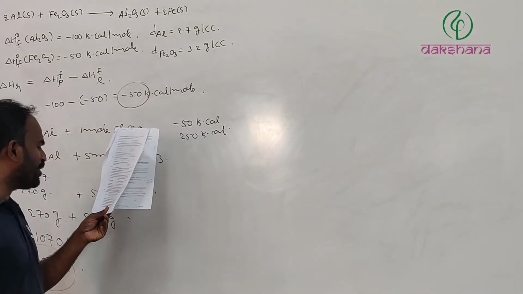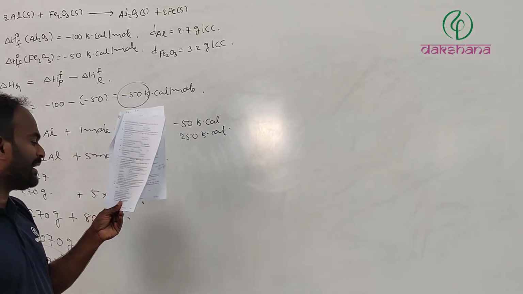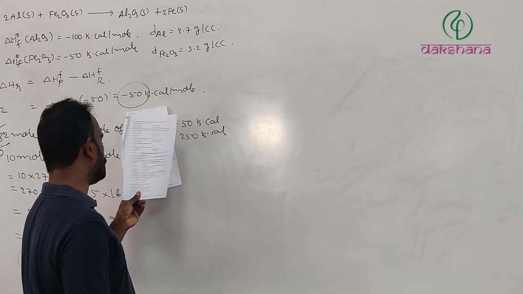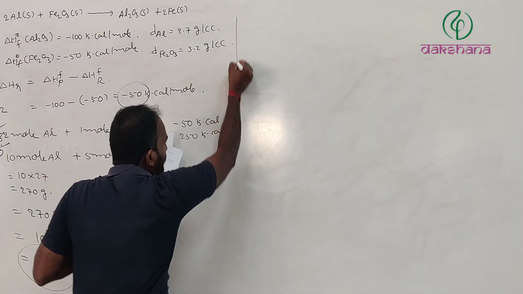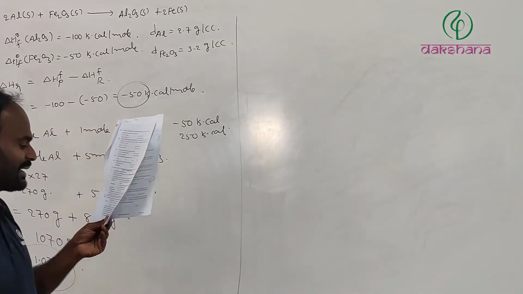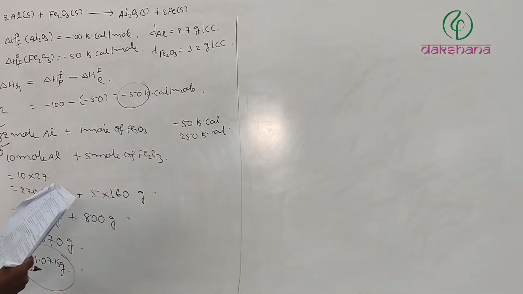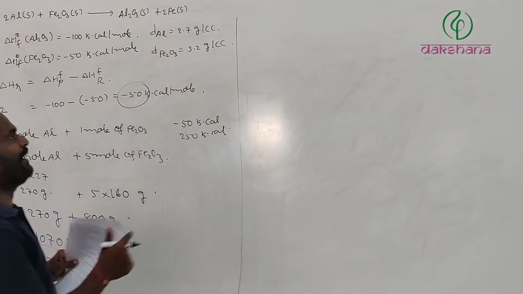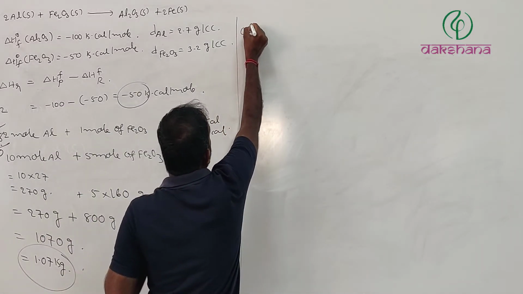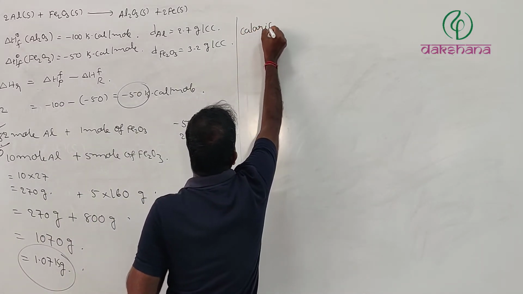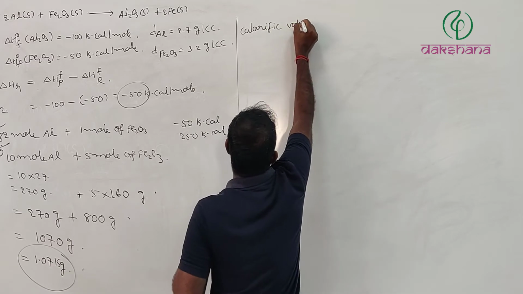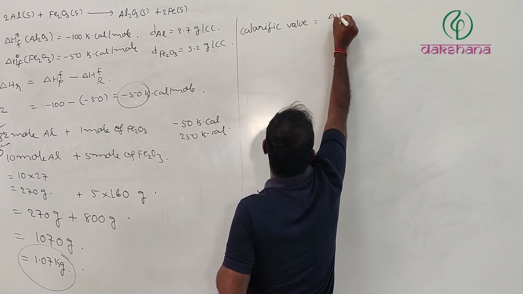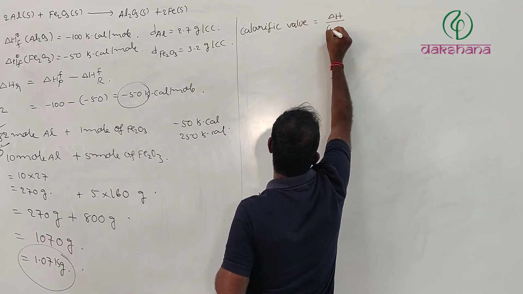Next, maximum calorific value of fuel will be 0.432 kilocalories per gram. Calorific value is equal to delta H divided by gram molecular weight.